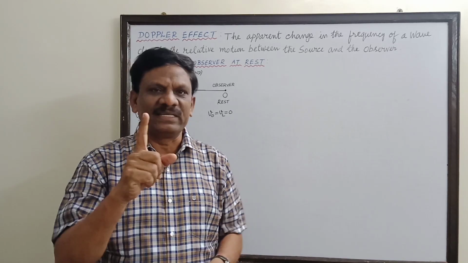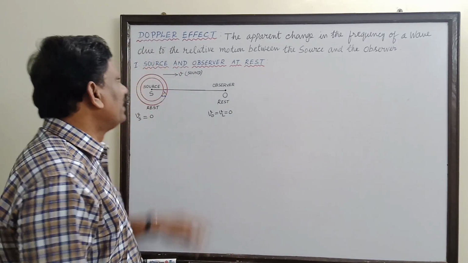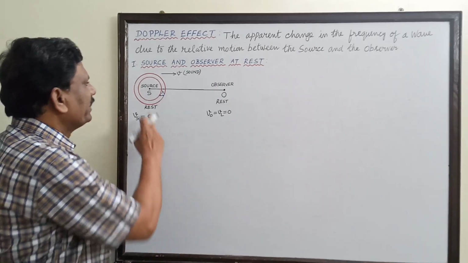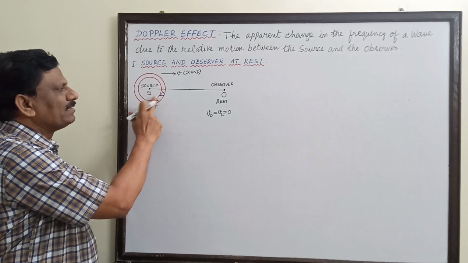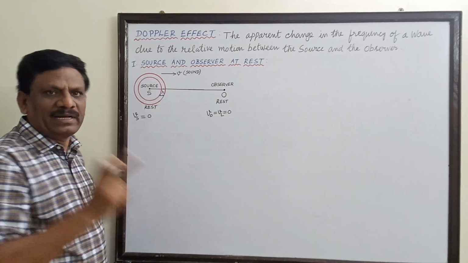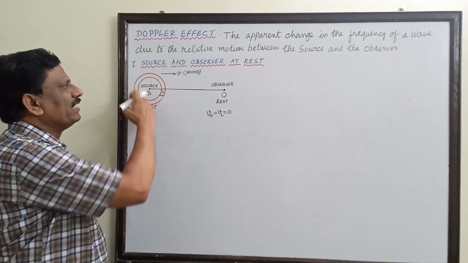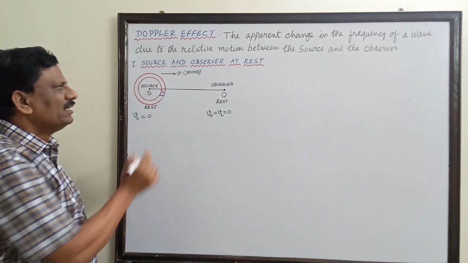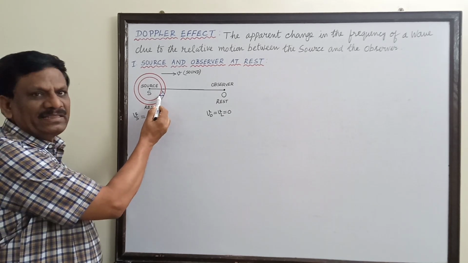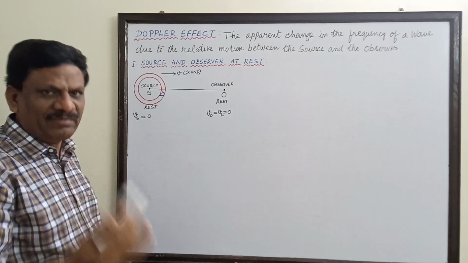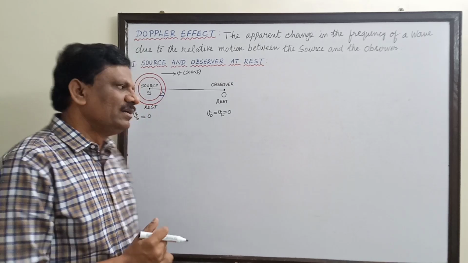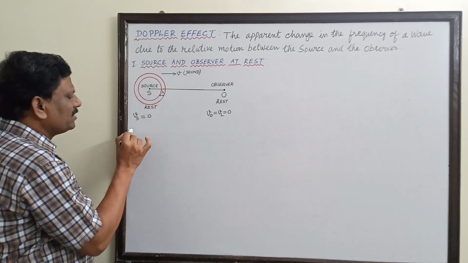So let us assume that case first, the simplest case where the source and the observer both are at rest. So we can see, yes, the source is emitting some compressions and rarefactions. I have shown only the compressions. So these red continuous circles are the compressions. The distance between any two consecutive compressions is called the wavelength lambda, and the number of waves emitted per second is called the frequency. So here there are some terms to be used.